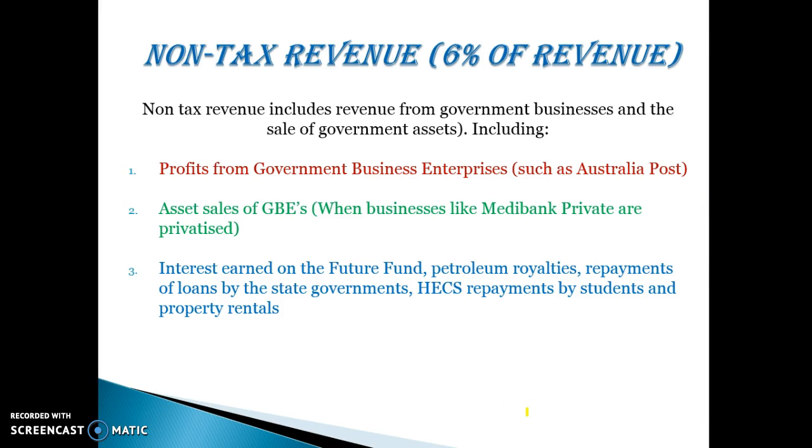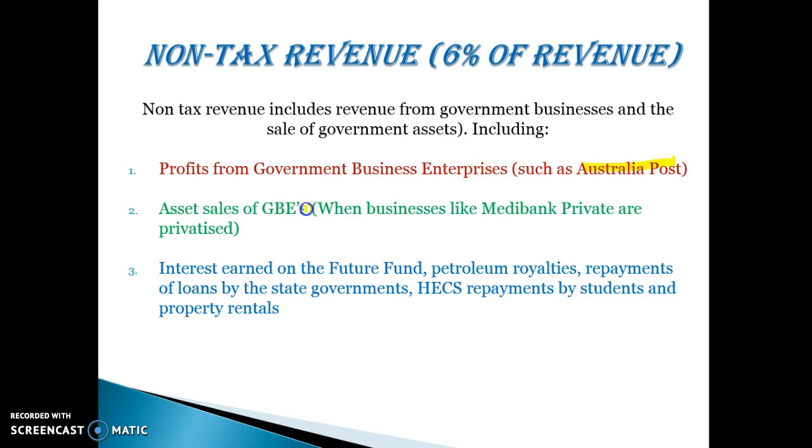Non-tax revenue is the last type. Non-tax revenue includes revenue from government businesses. So government businesses that are making a profit, like Australia Post, that will be a form of revenue for the government because it's run by the government. Any profits that they make will lead to increased revenue for the government.